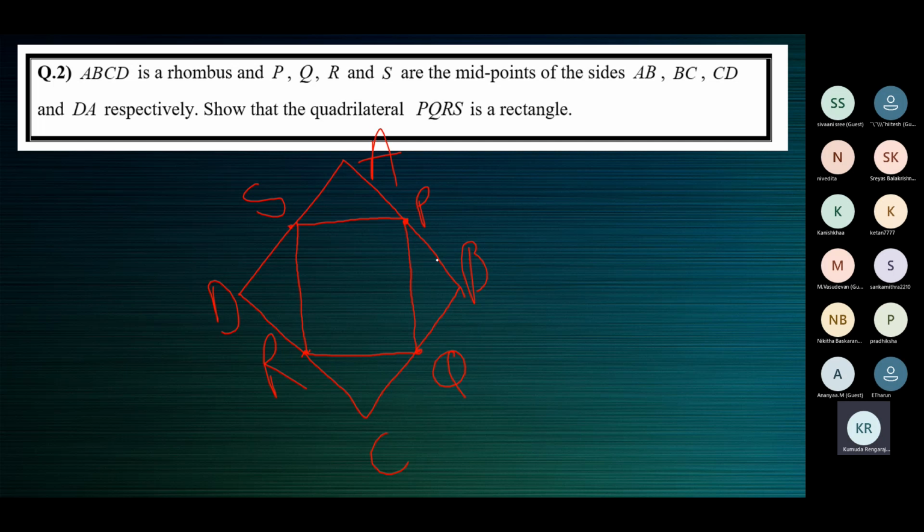The diagonals of PQRS and ABCD are not connected. We need to take up at least one diagonal, and the diagonal should always be of the outer quadrilateral. So ABCD is the outer quadrilateral. Connect AC. Or you can also connect BD. Any one.